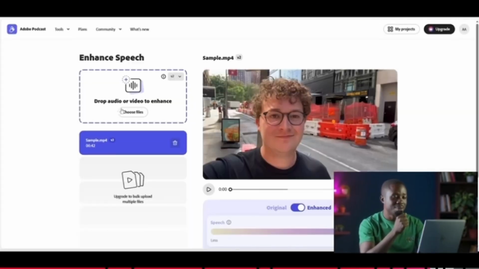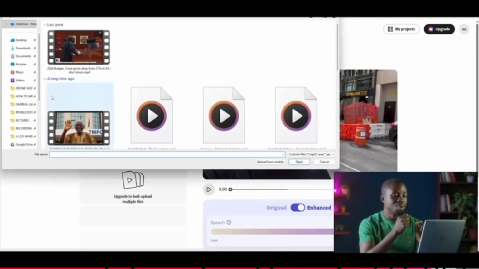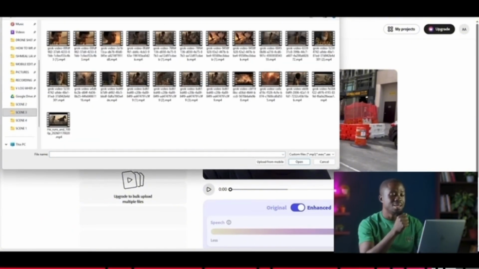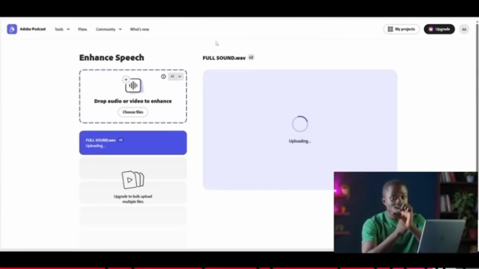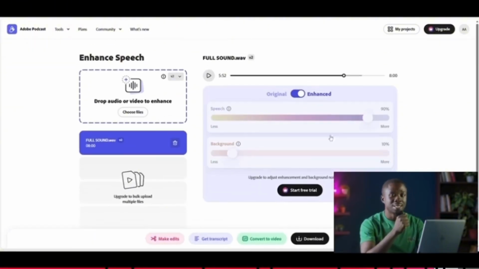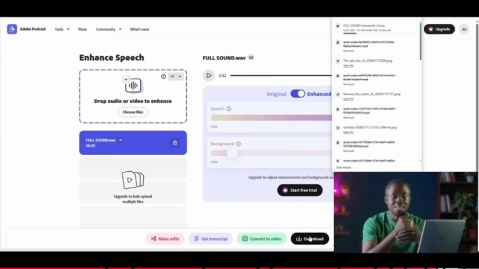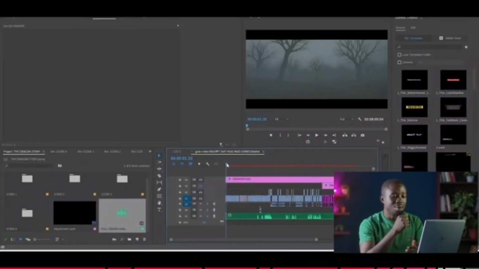So once we click on this particular one, all we need to do is click on choose files, and then we go to where we have already rendered the whole dialogue. This is very important. We rendered the whole dialogue track, that is after the editing was done. And then we took it here just so that we can isolate the voice from all the random music that was generated, or else it is going to sound very, very choppy. That is how we ended up getting the clean voice that we used.